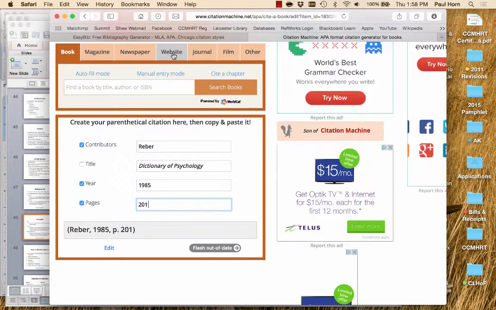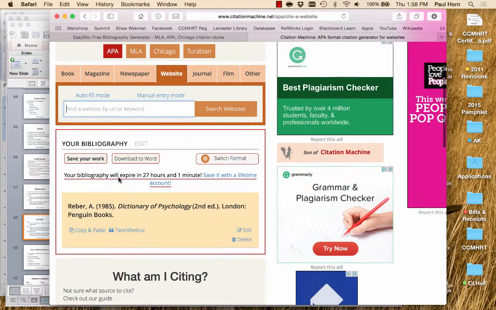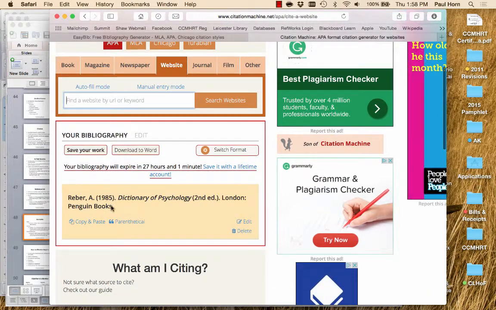What if I'm doing a website? Let's go and do a website here, and I'm going to make up a fictitious website. By the way, this particular website allows me to now become a member as well and save my work.